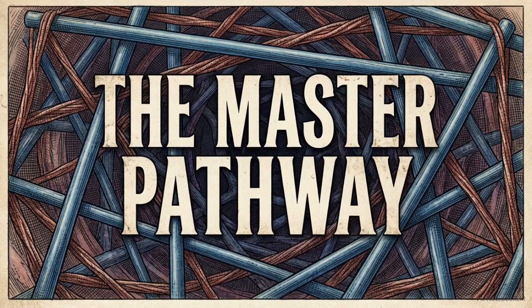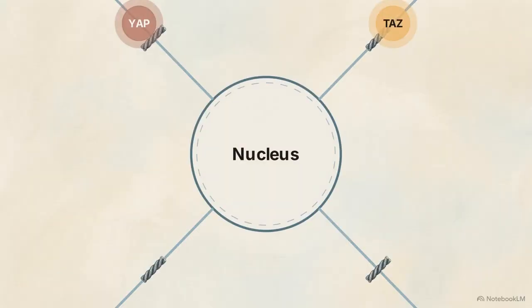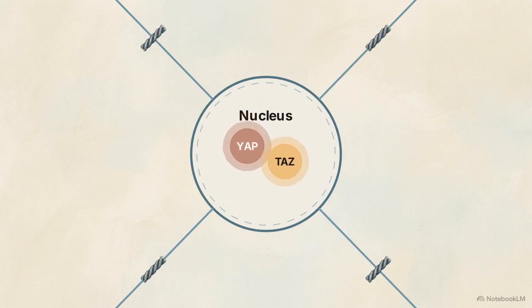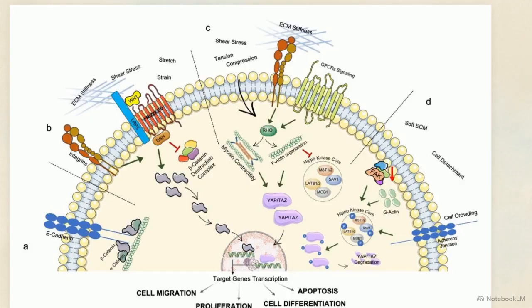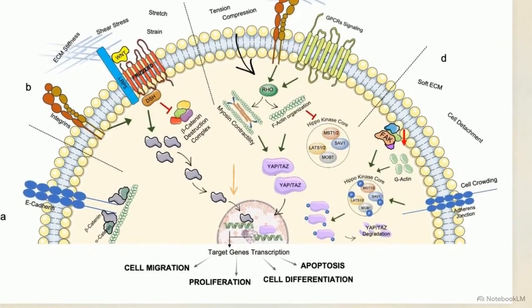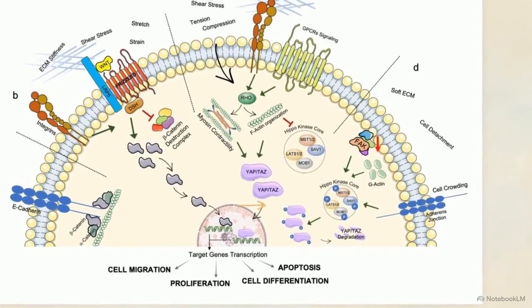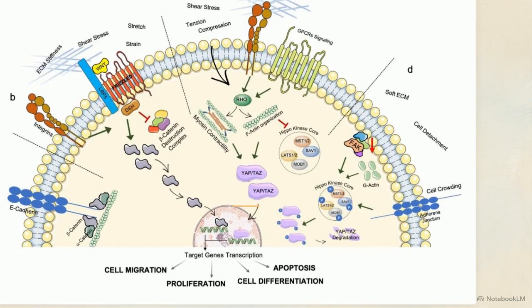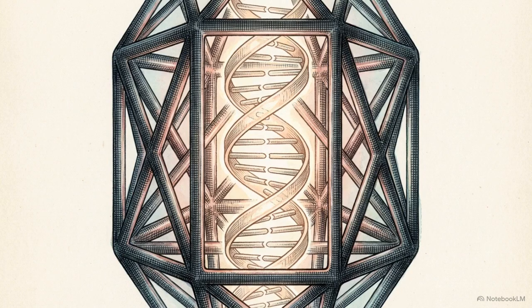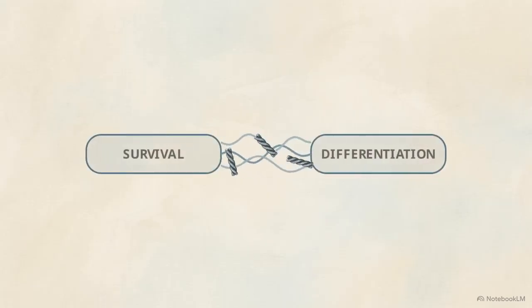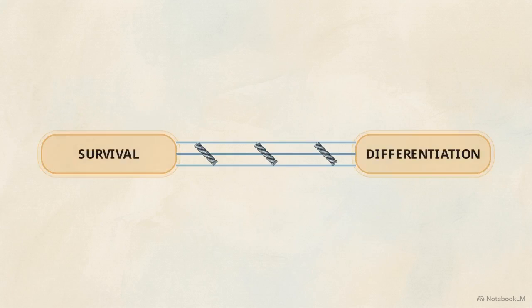The dominant mechanical signaling route regulating cell survival is the Hippo pathway, and its transcriptional coactivators YAP and TAZ. This is the master regulator of mechanical response. Extracellular matrix stiffness drives cytoskeletal tension, physically inactivating the core Hippo kinases. This allows unphosphorylated YAP and TAZ to enter the nucleus, promoting survival. If tension drops due to soft matrix or crowding, the Hippo core activates, destroying YAP and TAZ. The physical rigidity of the cell's environment is the ultimate arbiter of its genetic destiny. It controls core programs for survival and differentiation purely through structural tension.